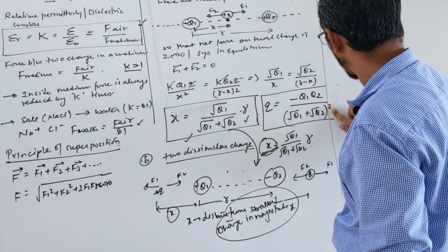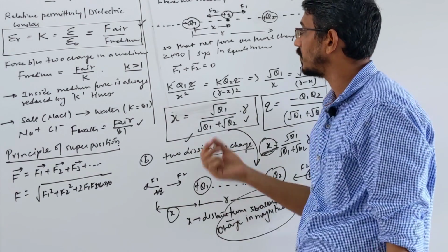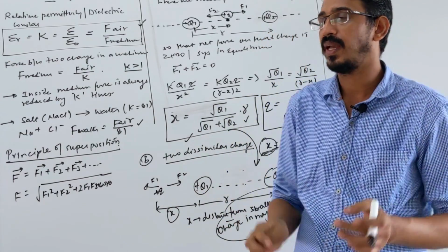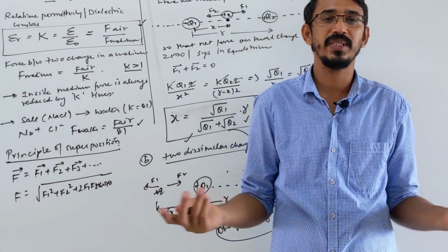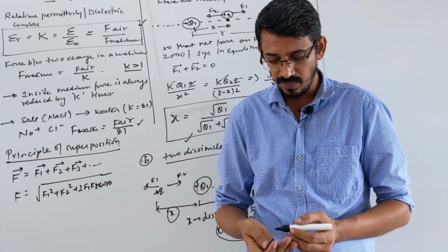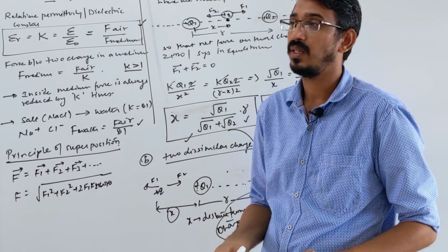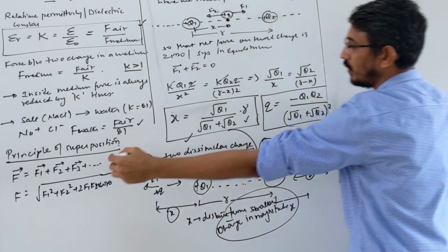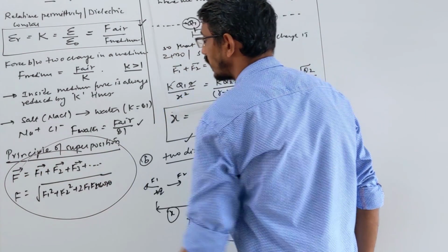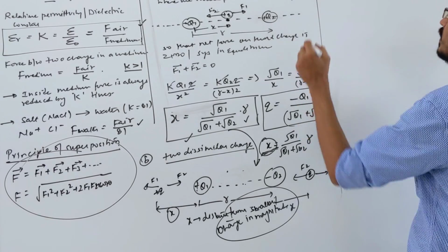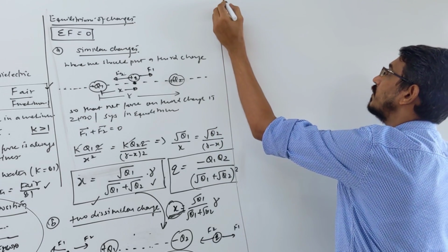Then, apart from equilibrium, when you're talking about electrostatic force, they can ask for the net force on a charge. They can give a triangular picture with 3 charges placed at 3 corners, or a square, rectangle, or any regular polygon, and then ask for the net force. Let's see some examples. This is the rule, superposition, to find the net force when more than 2 charges are there.